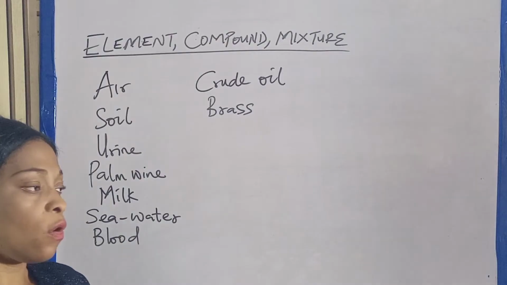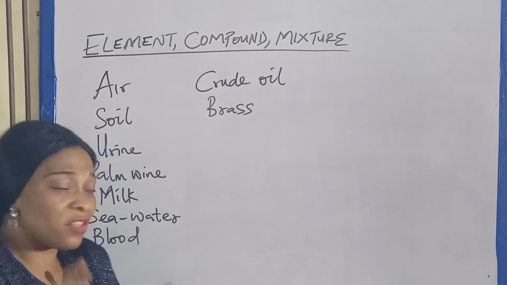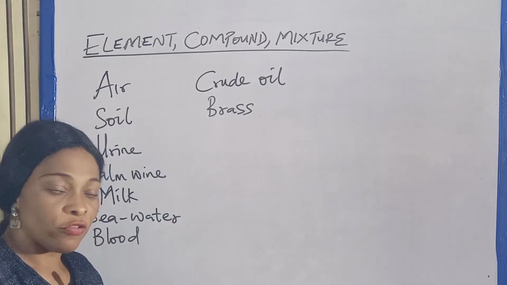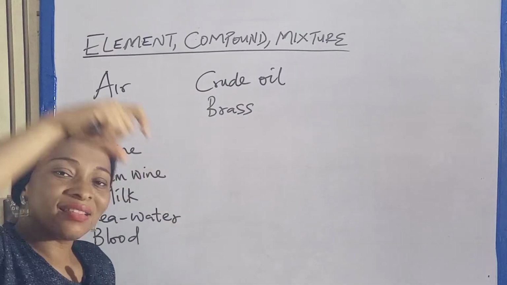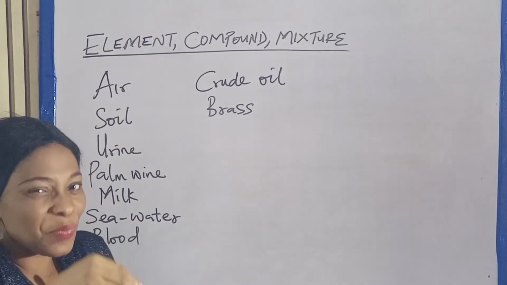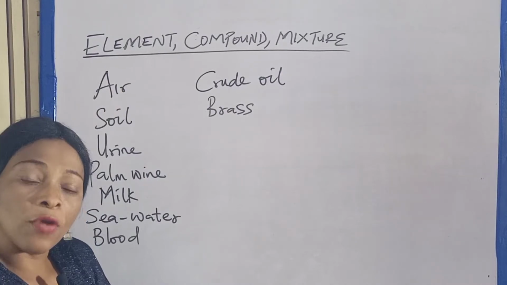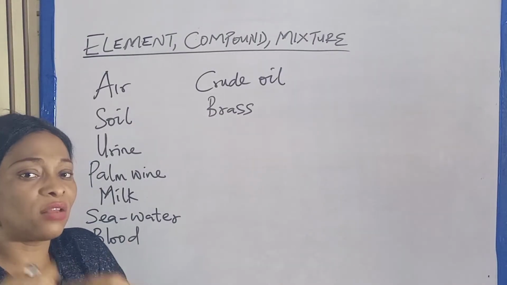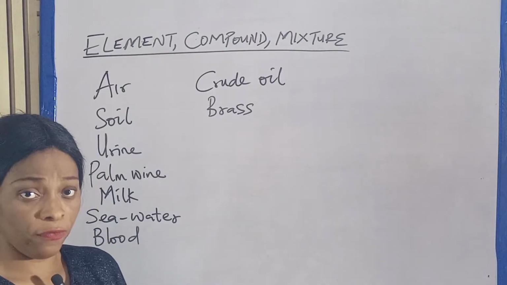Are we together? But sand cannot be separated, because the difference between soil and sand is that soil can be separated. You have sandy soil, clay soil, humus soil, but sand is a type of soil, and sand cannot be separated. It consists of silicon and oxygen. Clay soil cannot be separated. But soil, generally, soil as an umbrella can be separated because when you bring soil, you're talking about different types of soil. Then when you come to each of those individual soil, you cannot separate them because they contain component elements, silicon and oxygen. Are we together?